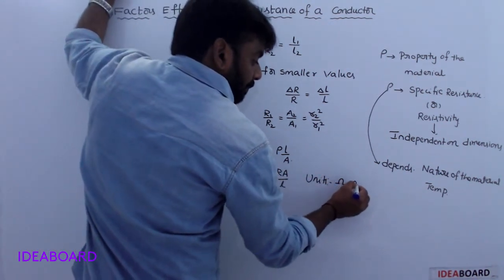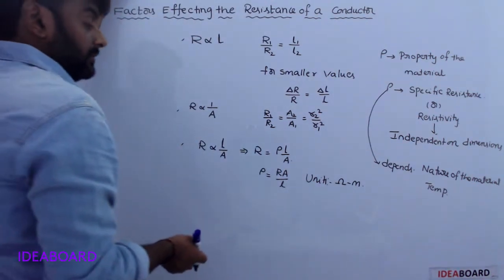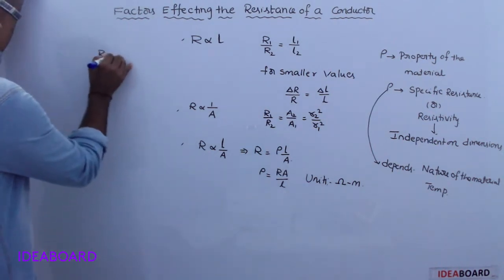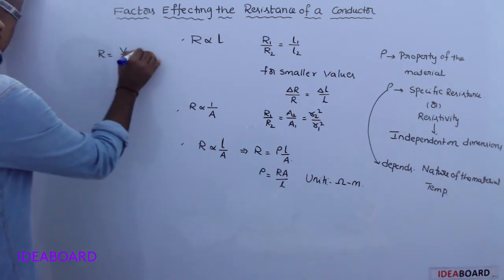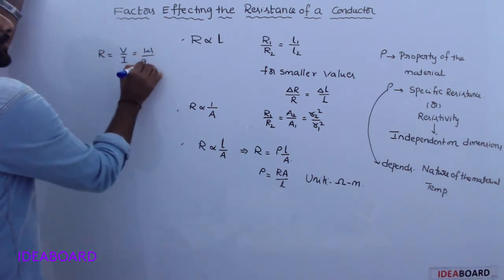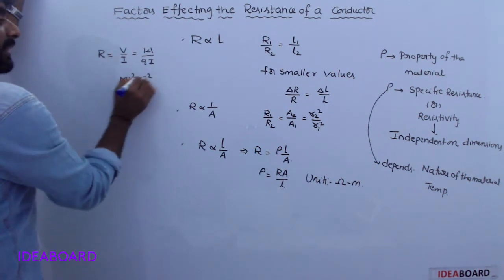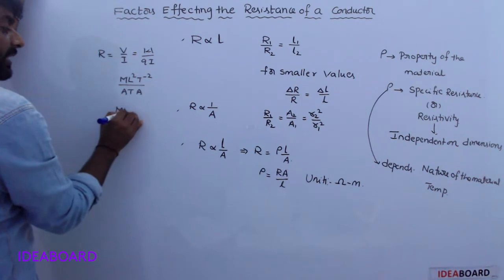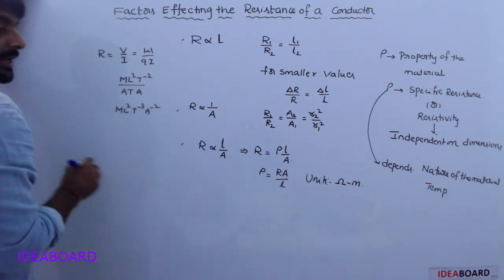Ohm meter. Units are ohm meter. Okay, already the dimensional formula of resistance, R = V by I, means W by Q I, which is ML²T⁻³A⁻².